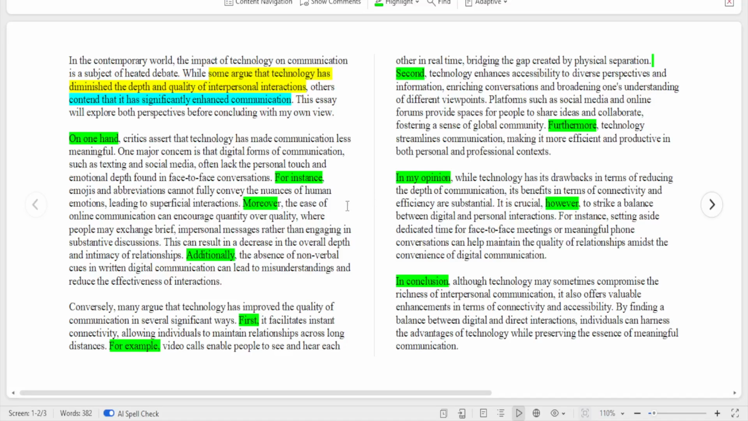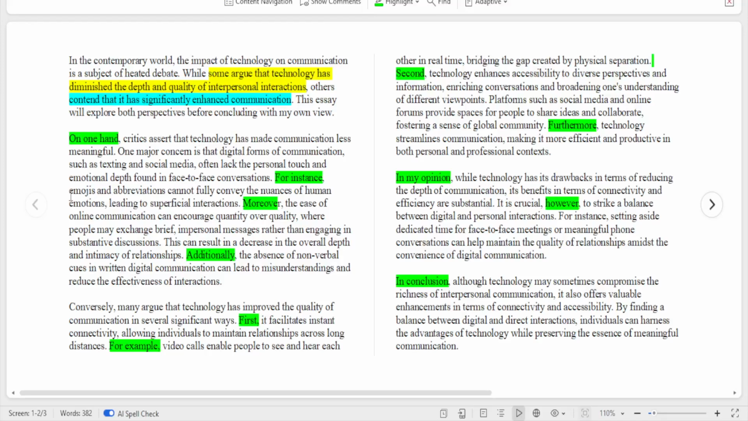So on one hand, for instance, moreover, additionally, first, second, for example, furthermore, in my opinion, however, in conclusion, those are linking words, to let the examiner or the marker know: is this person discussing further what has been said, or are we moving to a new argument? It just gives the marker an idea of what you are doing or what you are discussing at a particular time. So moving on, this is me discussing the first argument.